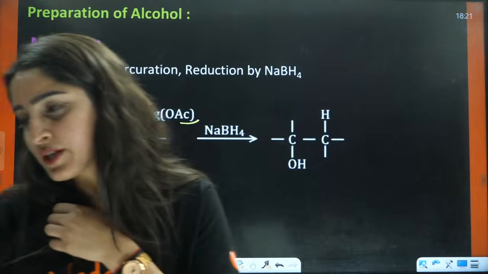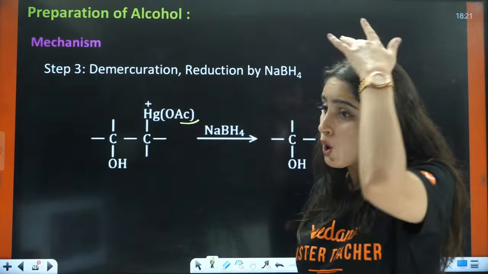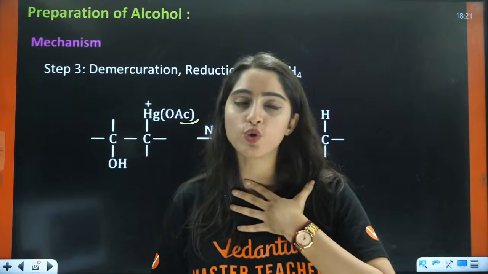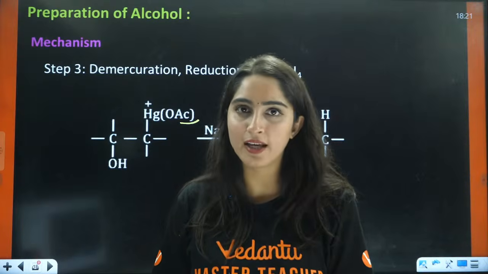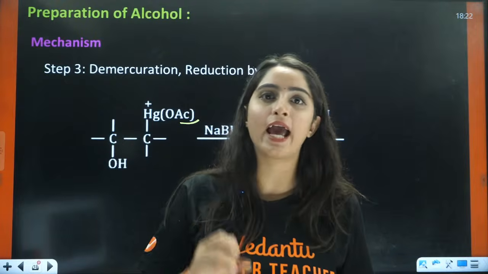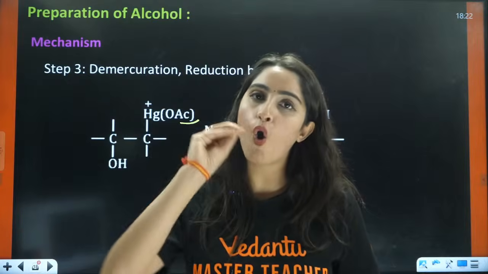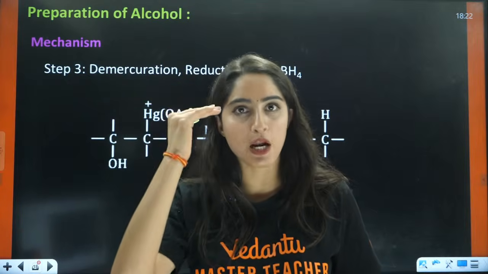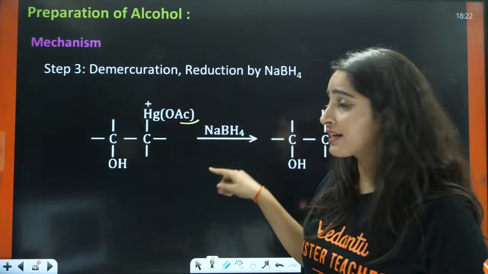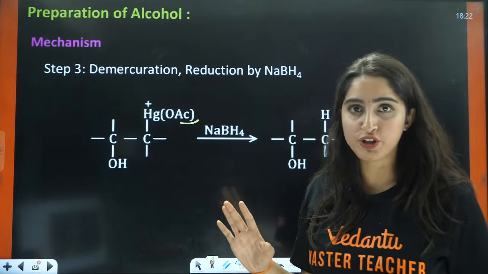Ma'am, for unsymmetrical, can we use Markovnikov? No. Whenever you have acid catalyzed, I would advise you to use carbocation and then rearrangement, because you should have one thought in your mind that whenever I have acid catalyzed, I will always make carbocation and then I will do the rearrangement. In other cases, there is no carbocation formation, right?